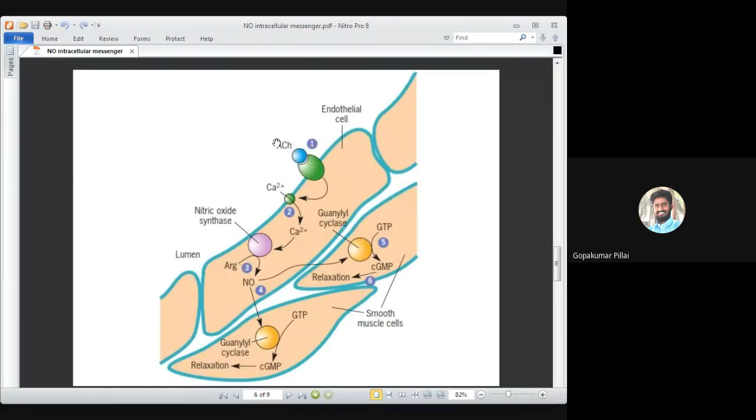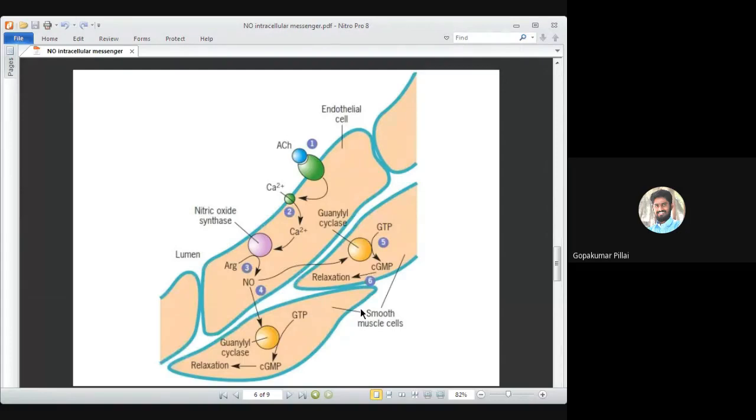So this is how acetylcholine that binds outside at the surface of an endothelial cell brings about relaxation of the smooth muscle cell, by production of cGMP, involving nitric oxide as an important second messenger, which helps in activation of guanylyl cyclase and thereby production of cGMP. So this is the mechanism behind the working of nitric oxide in causing relaxation of smooth muscle cells. Once again I will repeat the entire mechanism for you.